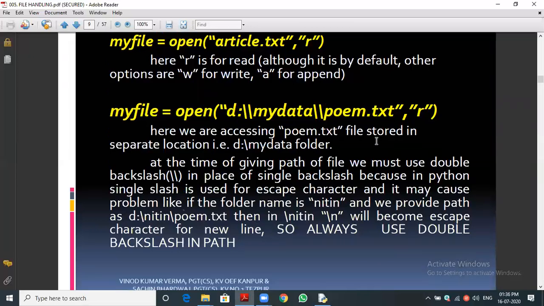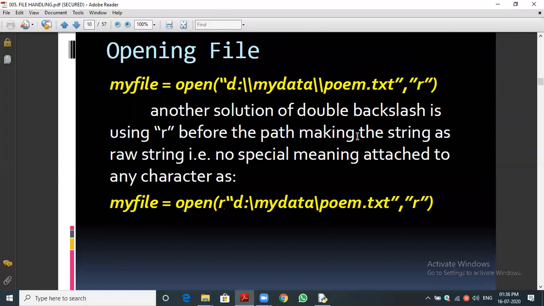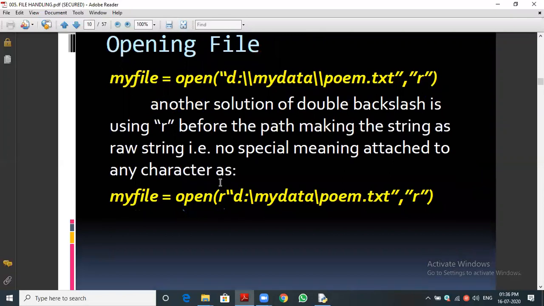Let me come to the next one. Then you want to know the new thing, raw string. You can see this highlighted one, raw string. What is a raw string? I will tell why we are using the double slash, when actually we need to use the single slash only. For example, if I use slash n, what is the meaning of slash n? Next line, or new line, correct?